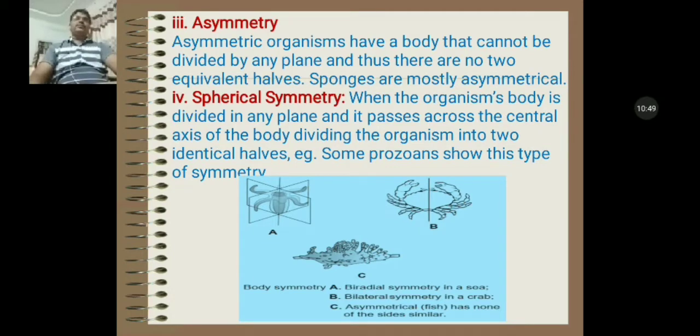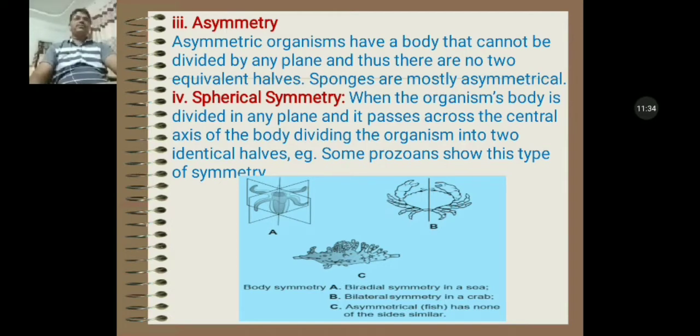Third, asymmetrical animals. Some animals show no symmetry, hence called asymmetrical animals. The asymmetrical organism has a body that cannot be divided by any plane. Thus, there are no two equivalent halves. For example, sponges are mostly asymmetrical, and we can say amoeba is also an asymmetrical animal. Fourth category, on the basis of symmetry, we can include spherical symmetrical animals.